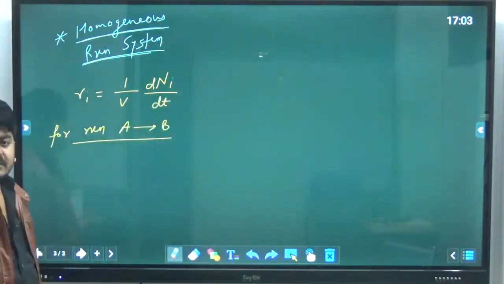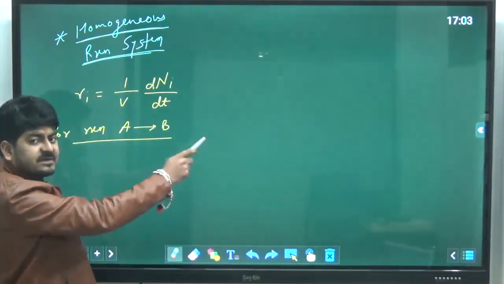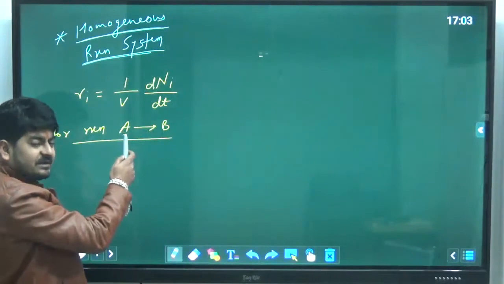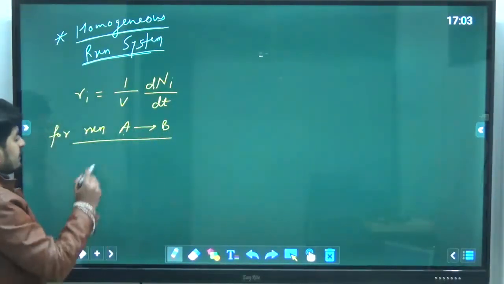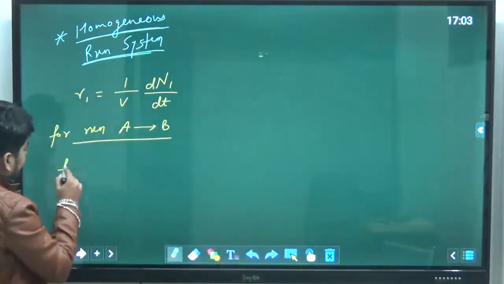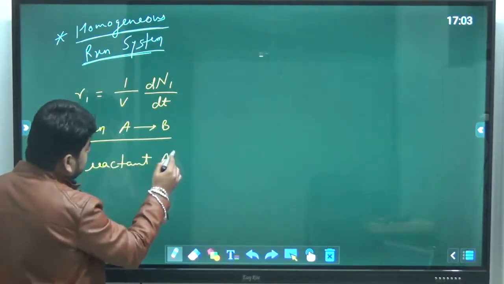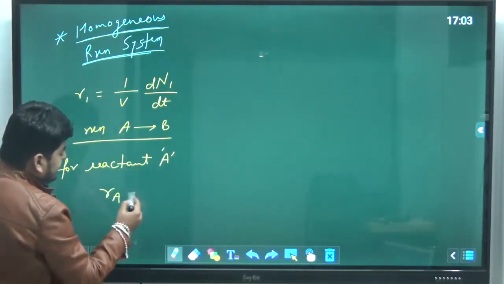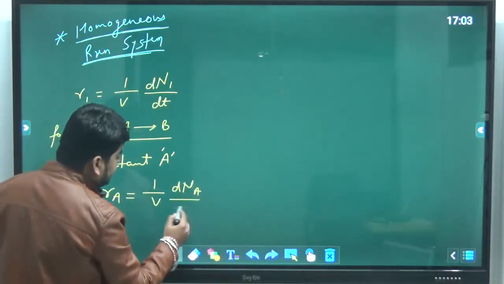How do we know that? Because of the arrow. If you see the arrow, the direction is on this side. It means A is getting consumed and B is getting formed. So B is the product, A is the reactant. So for reactant A, the rate of reaction can be defined as Ra is equal to 1 over V dNa over dt as per the definition.